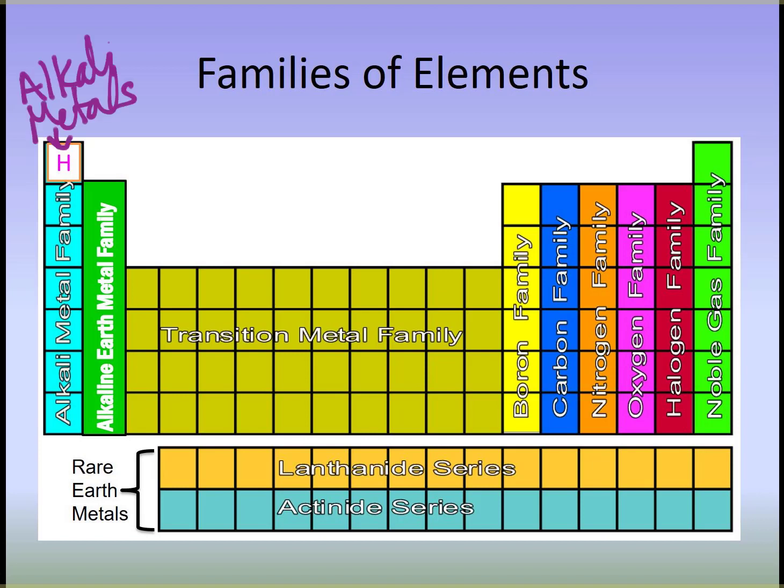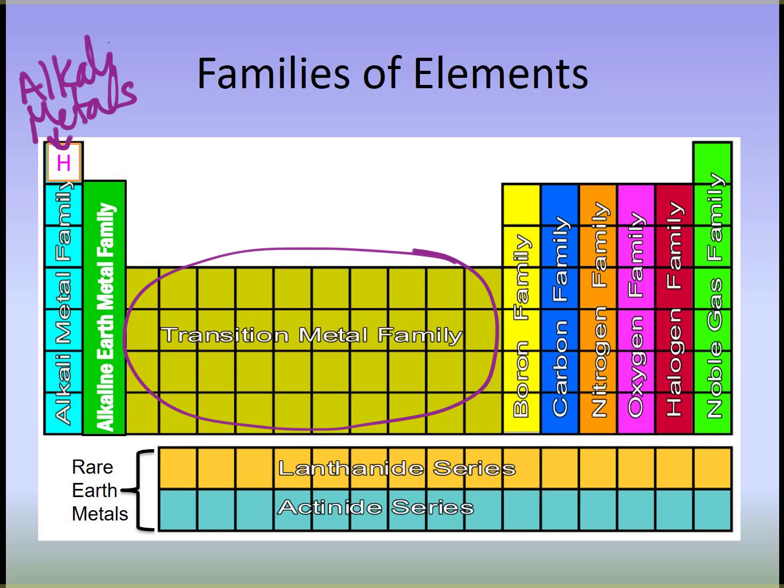Now, hydrogen doesn't have a family. It's just tacked on there right above the alkali metal family, but hydrogen is not a metal. So hydrogen is just hydrogen. Doesn't have a family, doesn't really belong to any other element, but it is found right there over the alkali metal family. The next family is your alkaline earths. These right here in the middle, these are your transition metals. And then we have 4 families that they just start off with the first member of the family.